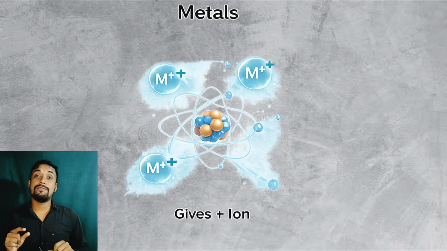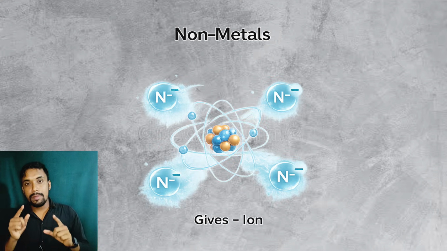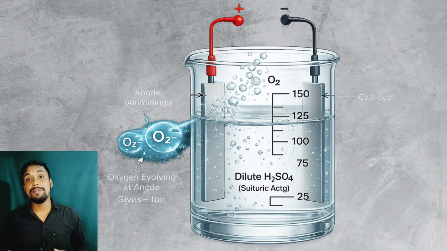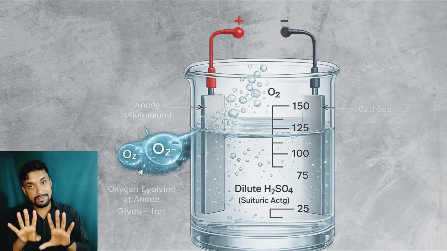Got it? And we know from the beginning of the chapter that metals give positive ions and non-metals give negative ions. Here, when oxygen is evolved, as it is a non-metal, it gives a negative ion. Ion means charge.